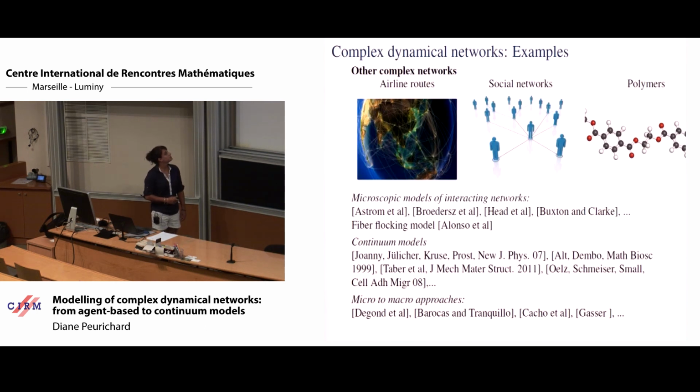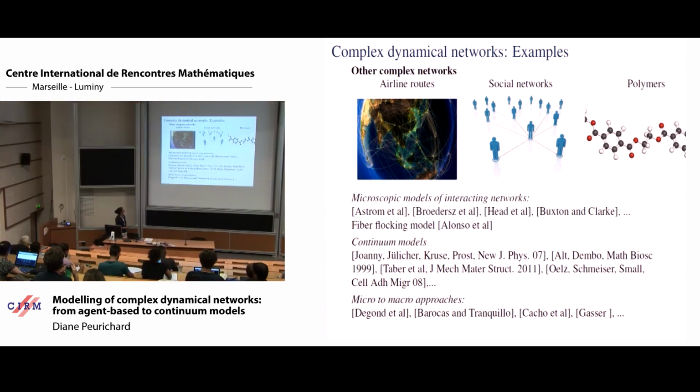We will consider just complex dynamical networks. It will be applied to cells that interact with each other, but it can be applied to a lot of other systems, such as airline routes, social networks, or also polymers. Here is a set of references for the microscopic model, continuum model, and also micro-to-macro approaches.